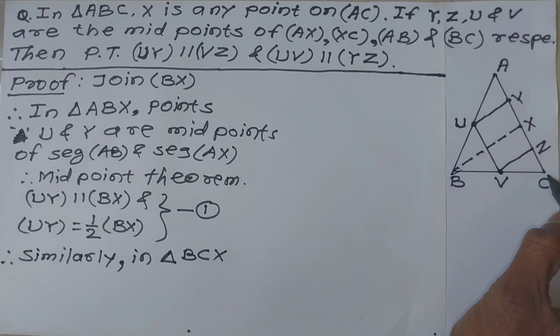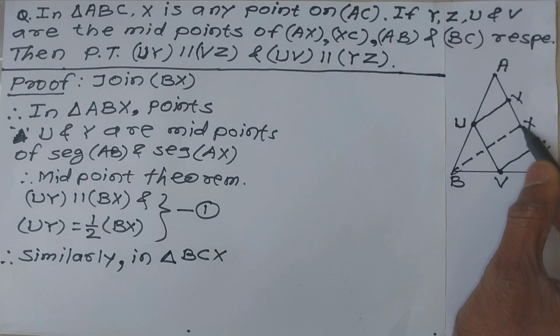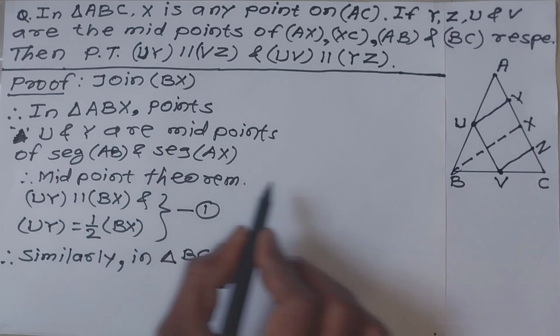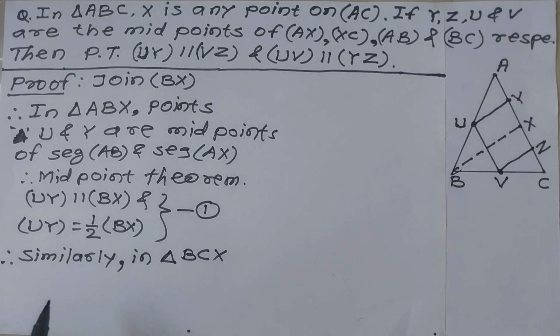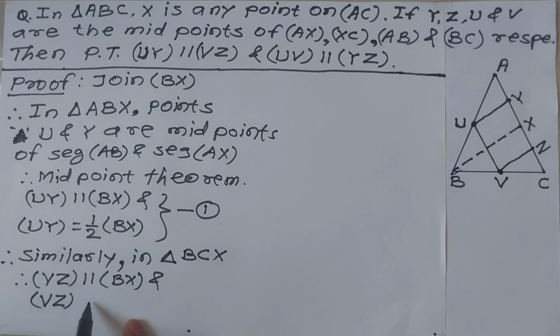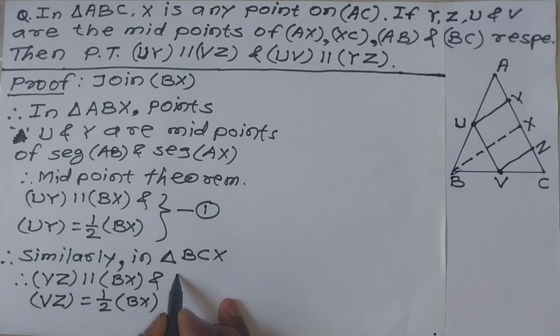V is the midpoint of segment BC and Z is the midpoint of segment XC. Therefore, in the same way by the midpoint theorem in triangle BCX, VZ is parallel to BX and VZ is equal to half of BX. This is our equation number 2.